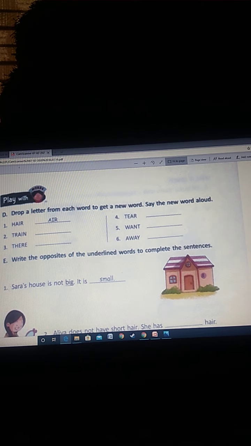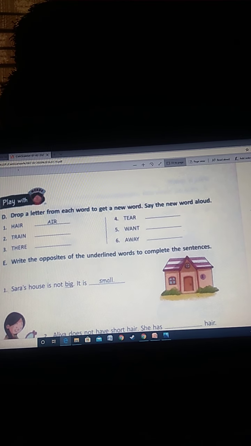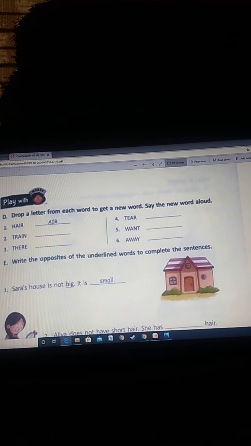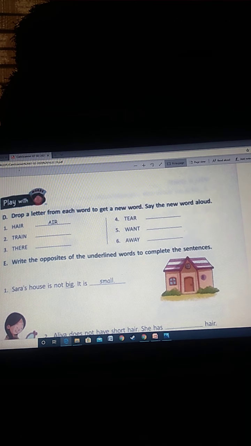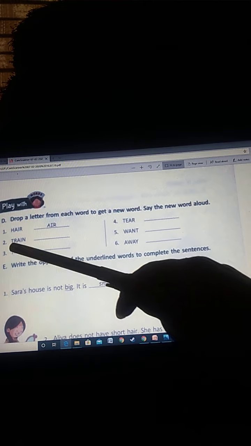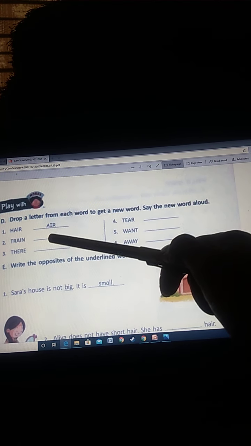Section D, it's a playtime now. Play with words. Drop a letter from each word to get a new word. Say the new word aloud. Drop a letter means you have to drop the first letter and make a new word. Like hair, when we drop H, it becomes air. Same way, number 2, train. If you drop T, you will get the new word rain.